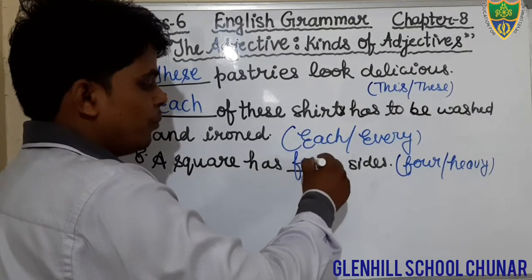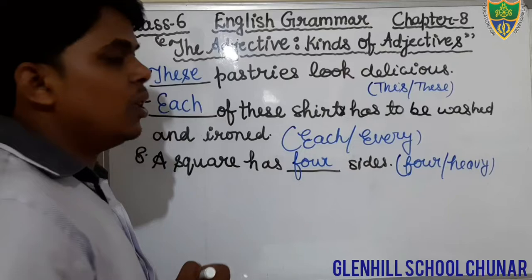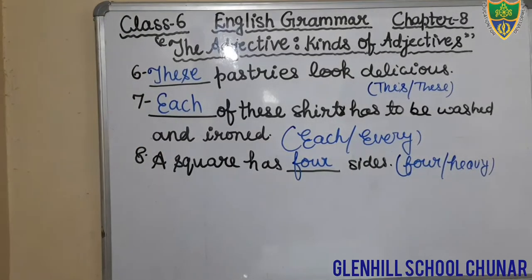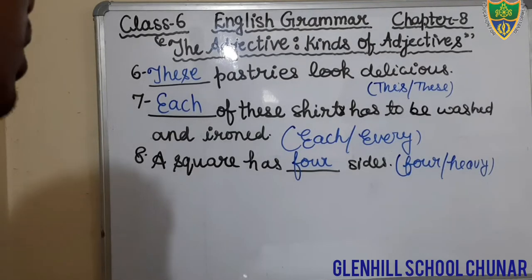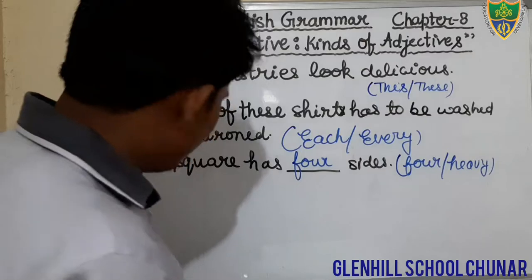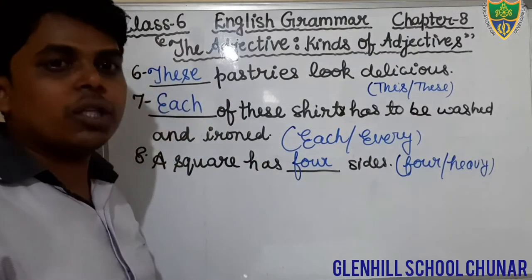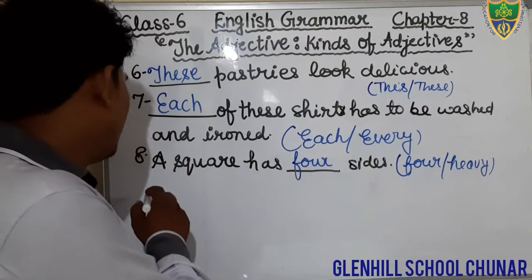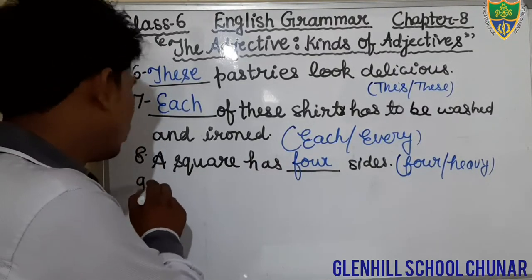Just see. A square has 4 sides. That is most appropriate. We will fill the adjective 4. That is an adjective of number that we can count. A square has 4 sides. Okay, students, in the blank in question number 8, you will fill the adjective 4. FOUR. Come to the next question.